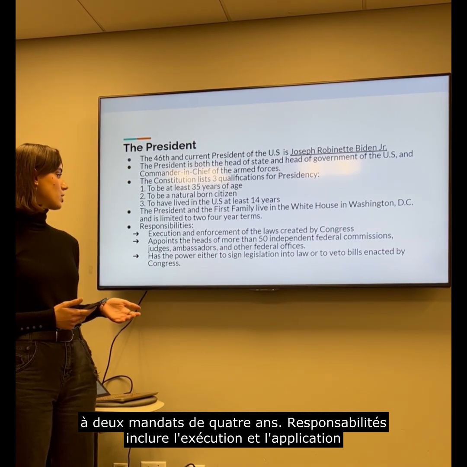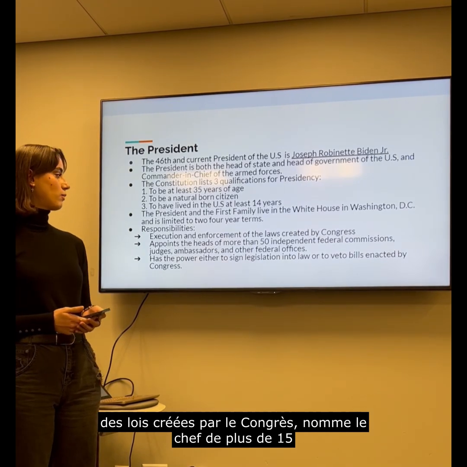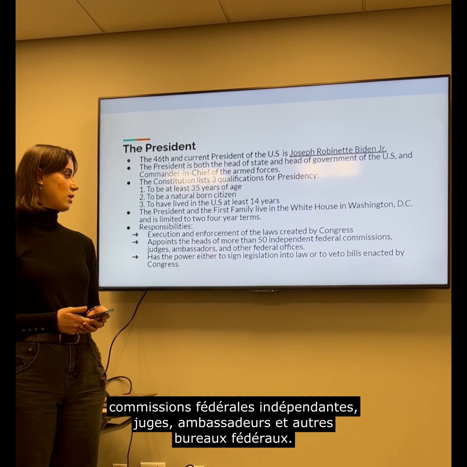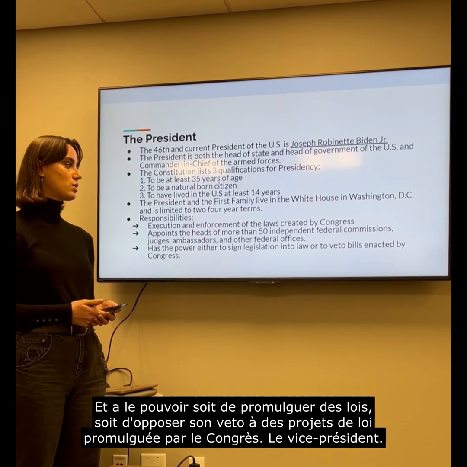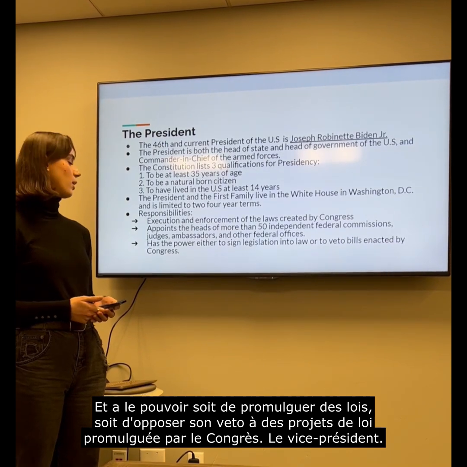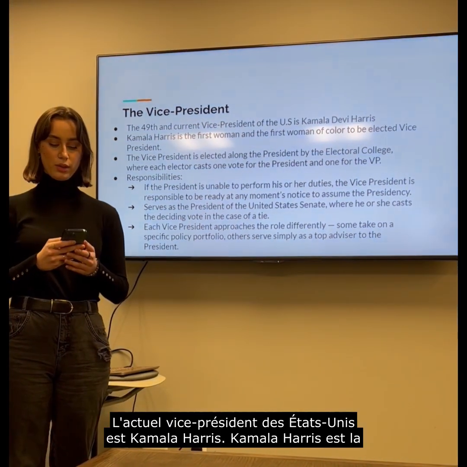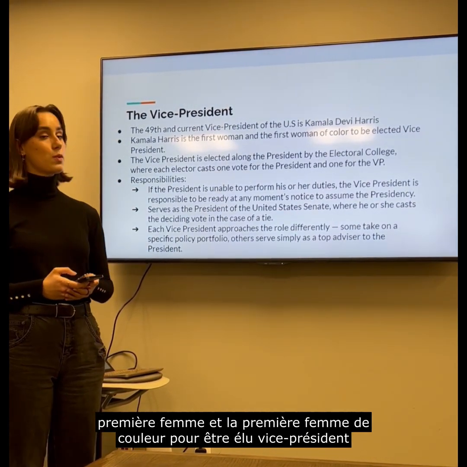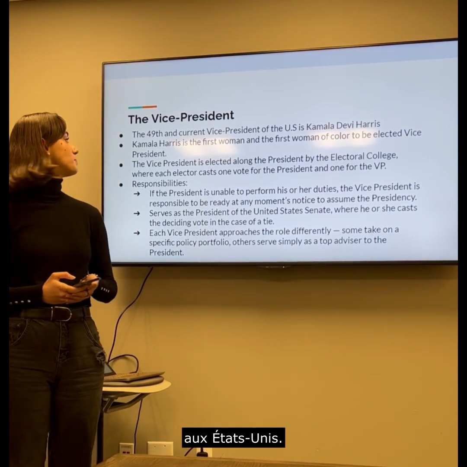Responsibilities include execution and enforcement of the laws created by Congress, appointing the heads of more than 50 independent federal commissions, judges, ambassadors, and other federal offices, and having the power either to sign legislation into law or to veto bills enacted by Congress. The Vice President. The current Vice President of the US is Kamala Harris. Kamala Harris is the first woman and the first woman of color to be elected Vice President in the US.